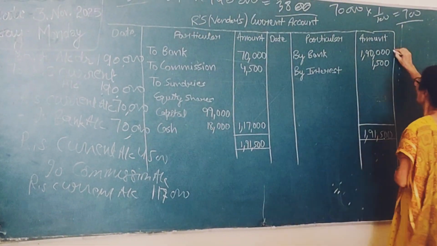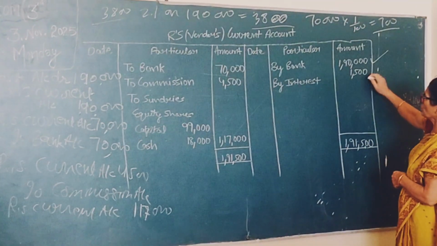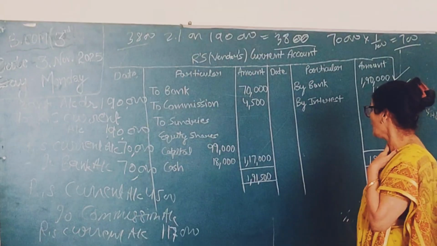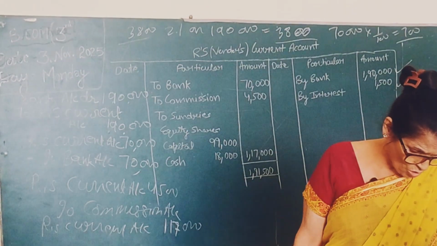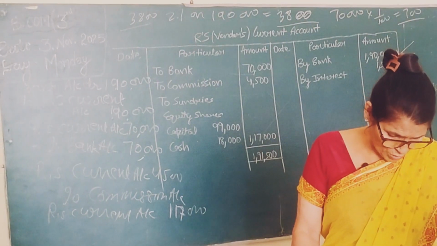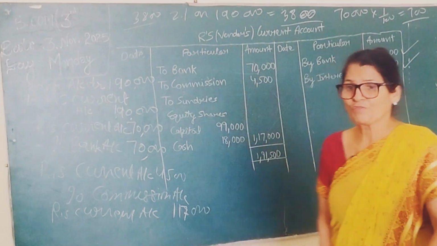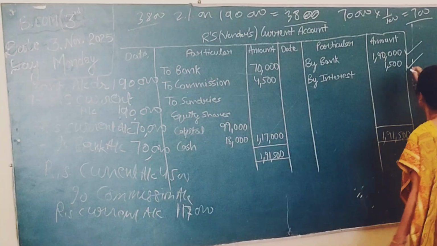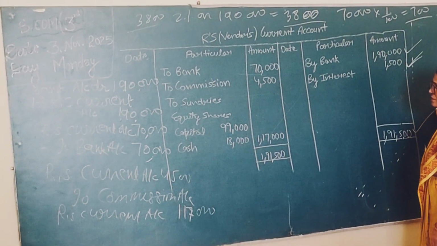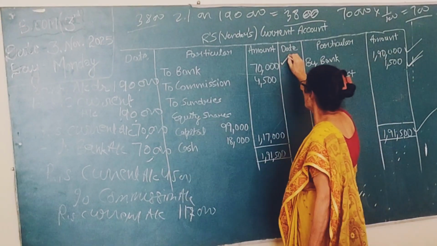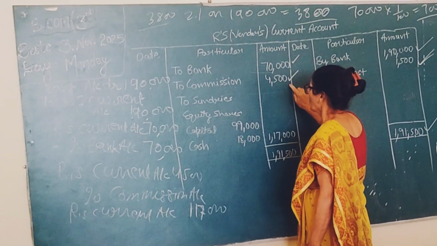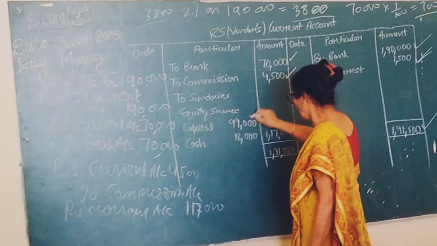See how by when 1,90,000, I have already explained. This 1,500 interest, see, is there anything? 1,500 interest already given. The net amount of interest in favor of the vendor was put at what rupees? 1,500. So 1,500 will come over here by interest. When you add, you will get this much amount. Out of this, how much are you paying to your creditor? 70,000. To commission 4,500. And then this 99,000.